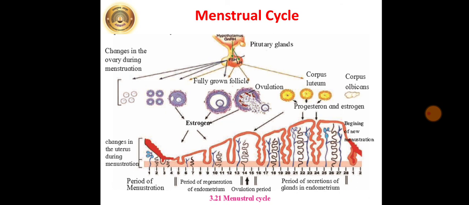And as this cycle repeats every month, it is known as menstrual cycle. Students, just mark all these things from page number 31 and 32, paragraph number 1. This may come as a short note for the exam.